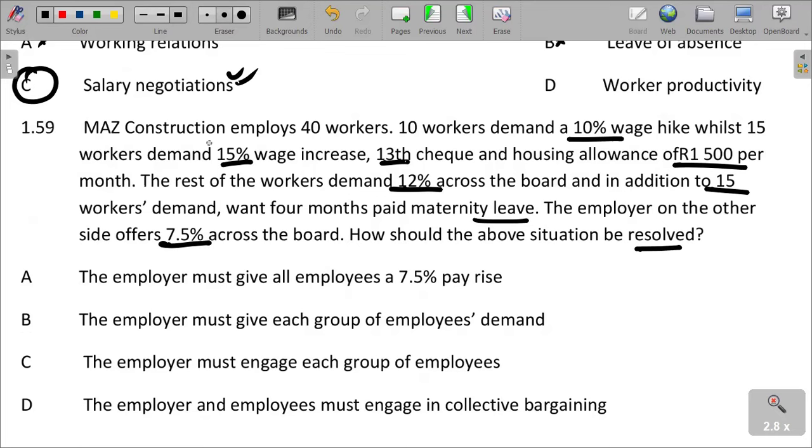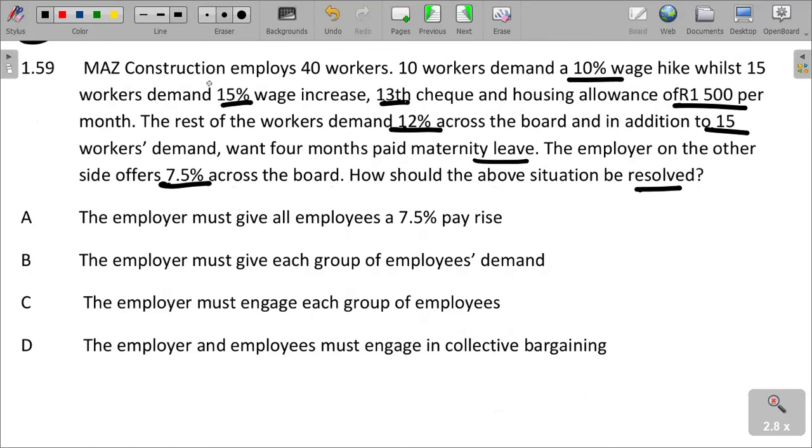So there is a conflict in terms of increase and payment and fringe benefit issues here. So how can we resolve this? It can be resolved by the employer giving all the employees 7.5%. It cannot be 7% because others want a 10% wage hike, others want 15%, others 12%. The employer's offer is not inclusive, because the employer must consider each group of employees' demands, and we cannot give according to each employee's demand.